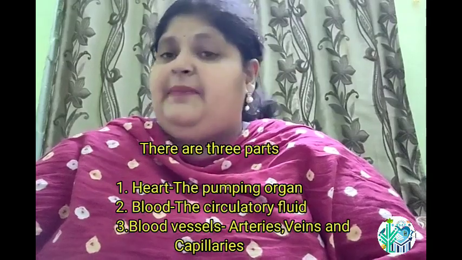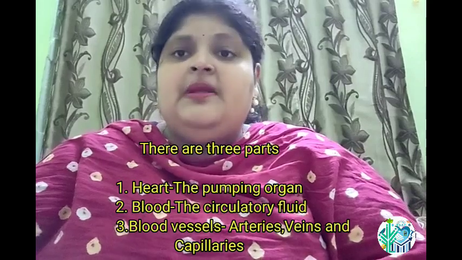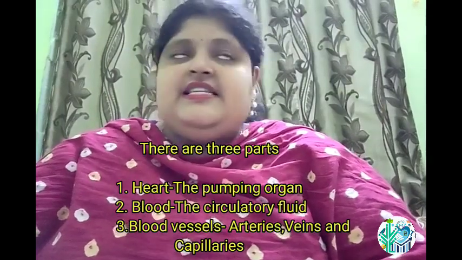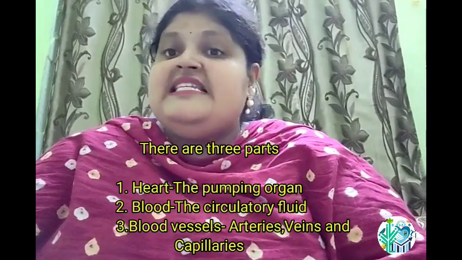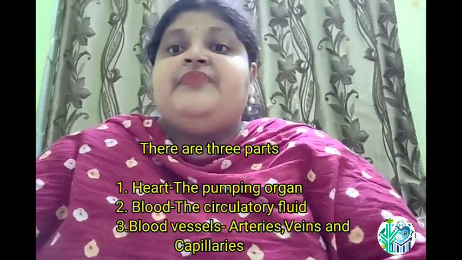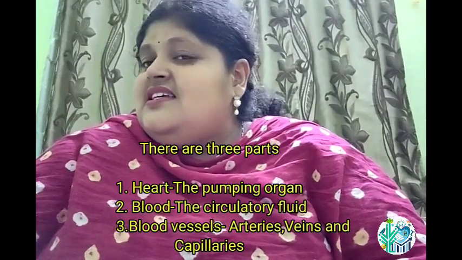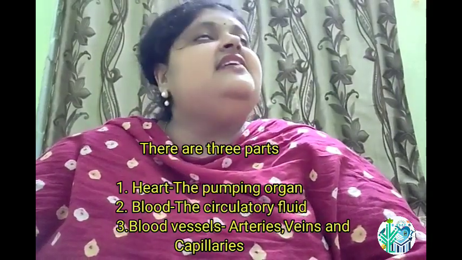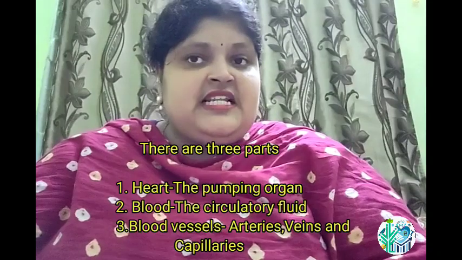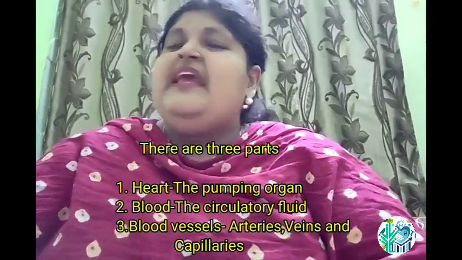So these are the three parts of the human circulatory system: first the heart, a pumping organ, second the blood, and third the blood vessels. There are three blood vessels: arteries, veins and capillaries. Let us start blood.